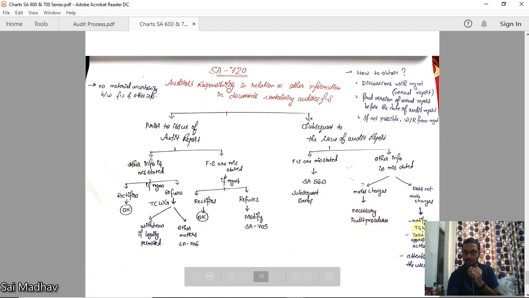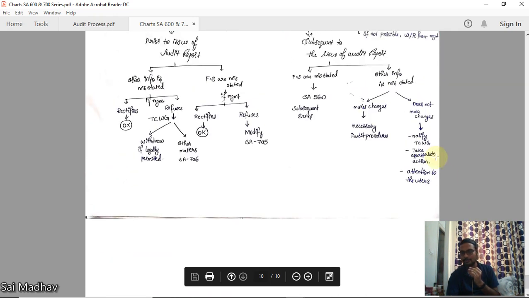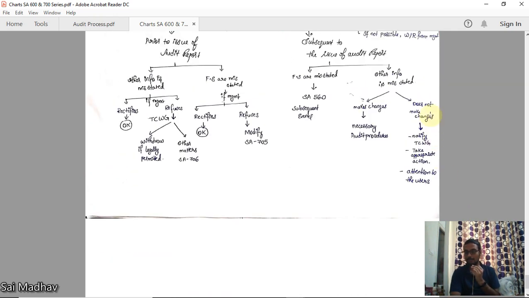If management is not willing to make any change, you should notify TCWG and take appropriate legal action. You should get legal counsel, legal help, on what you can do in those situations, and you have to bring it to the attention of the users.